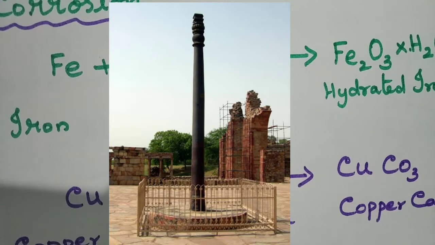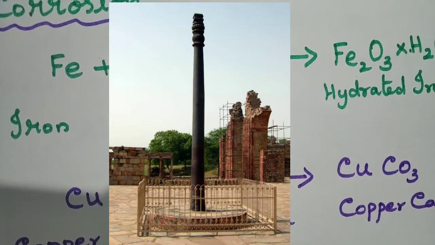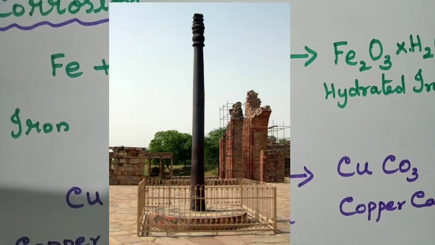Okay, now there is a fact. It is about the iron pillar near Qutub Minar. Have you gone to Delhi to see the Qutub Minar? Okay, if you have not seen it, you would have studied it in social studies, is it not? The iron pillar near Qutub Minar in Delhi is considered a metallurgical wonder. Why?